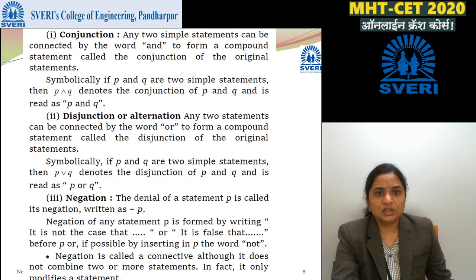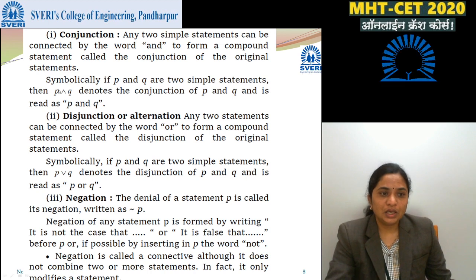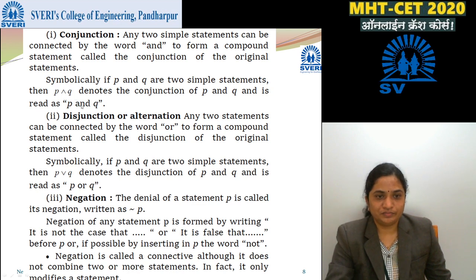So the conjunction: any two simple statements can be connected by the word AND, right? Then it is a conjunction and it is denoted as P and Q, written as P ∧ Q, and it reads as P and Q. So this is symbolically P and Q.